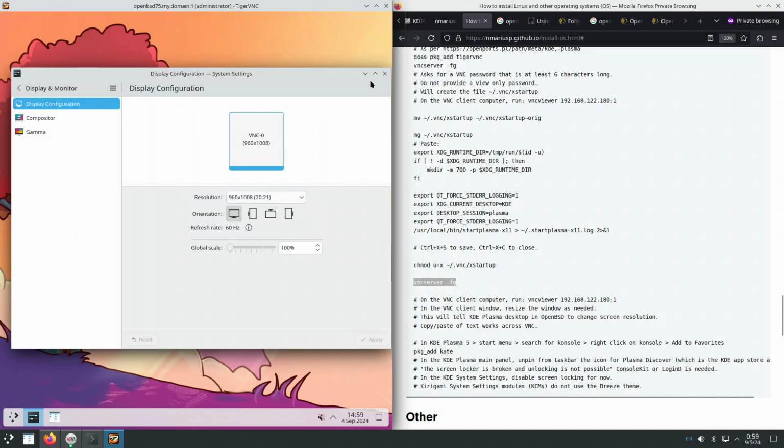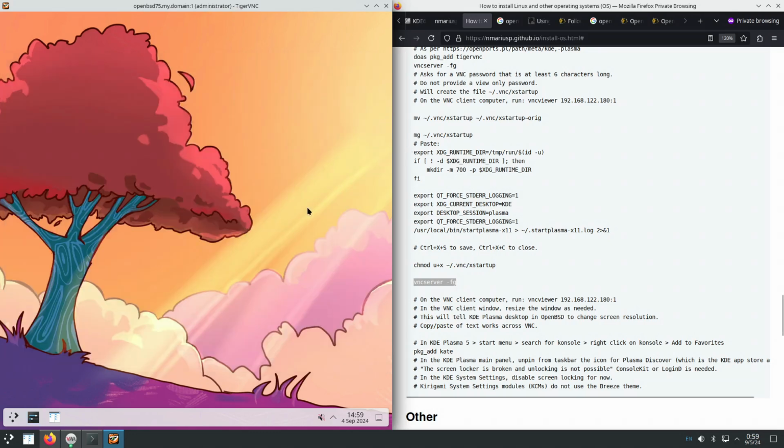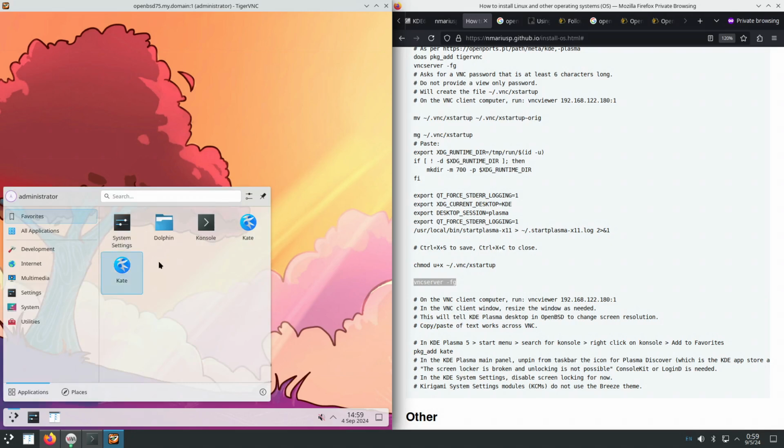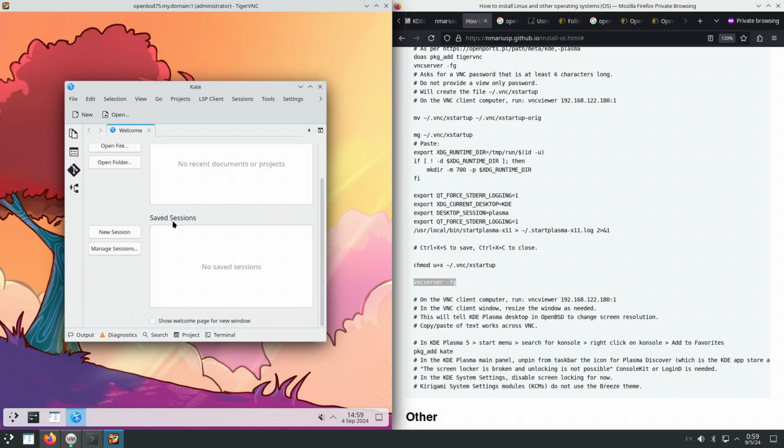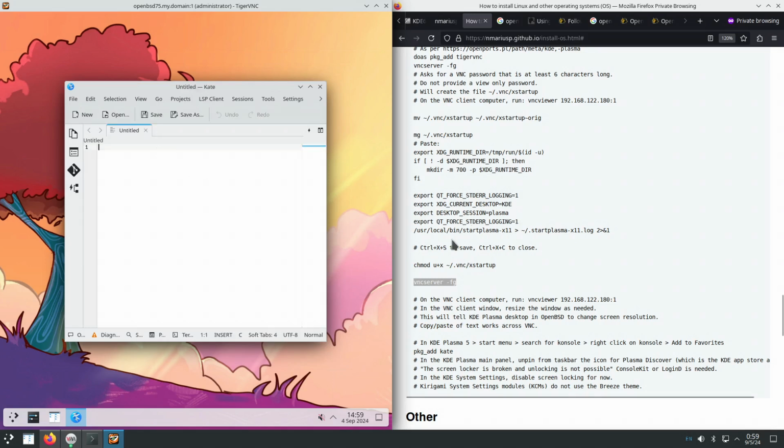This way we could even not install a web browser at all inside of the OpenBSD virtual machine, and we're going to use the web browser on the host machine instead, because hopefully copy paste of text works. Let's prove that.